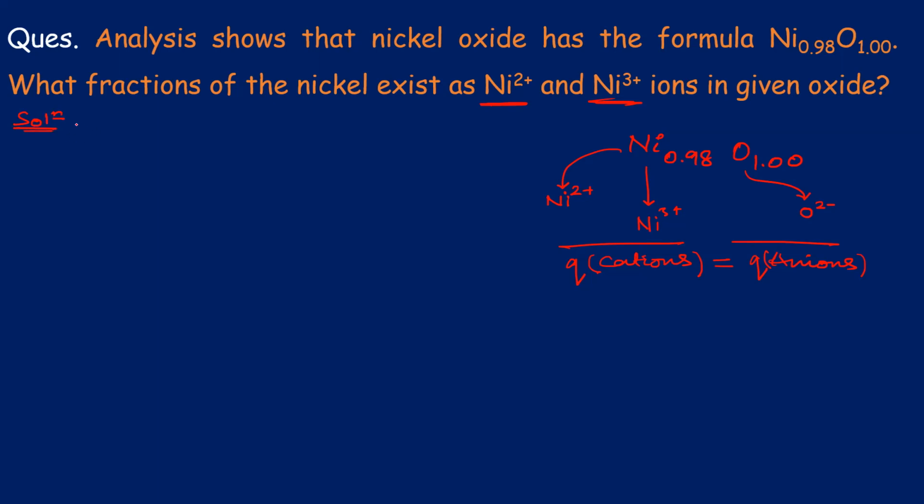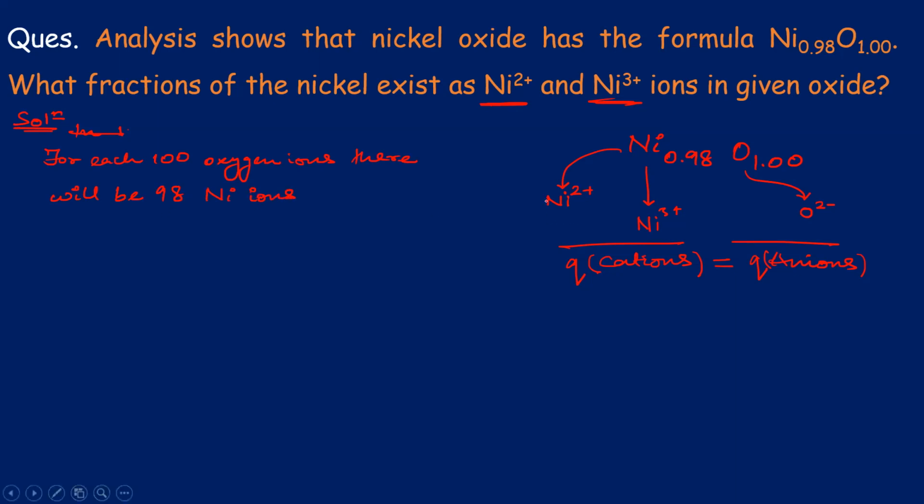So let us say for each 100 oxygen ions, there will be 98 nickel ions. Yes or no? Correct.